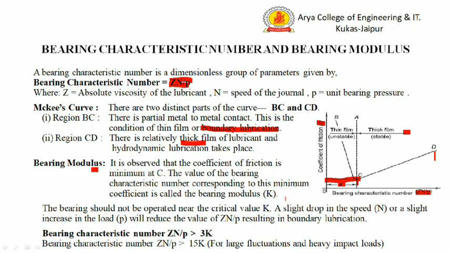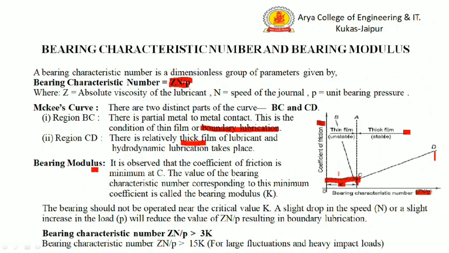So, for design purposes, the bearing should not be operated at this point C. This is the critical value, because a slight drop in speed or slight increase in pressure reduces the value of ZN by P, resulting in boundary lubrication.